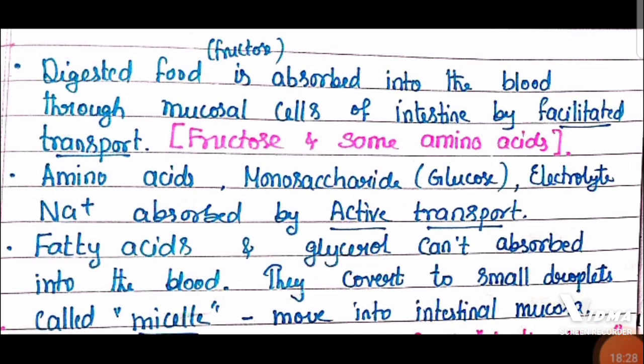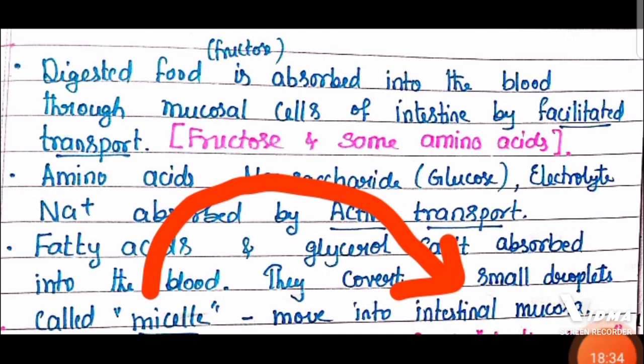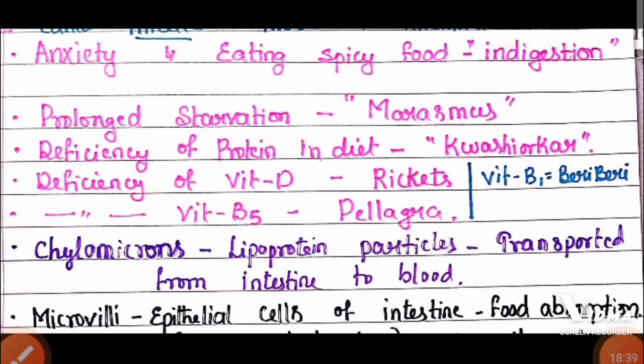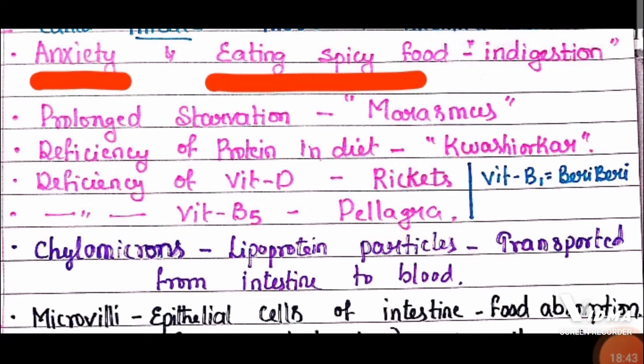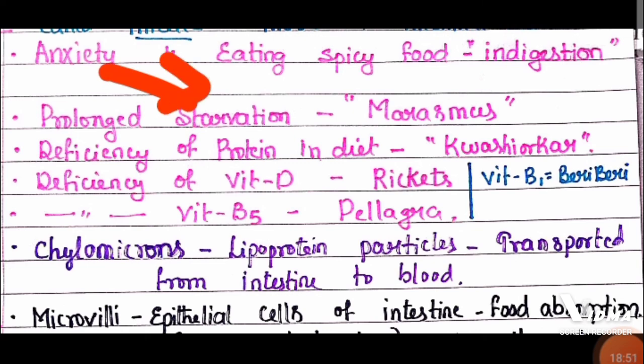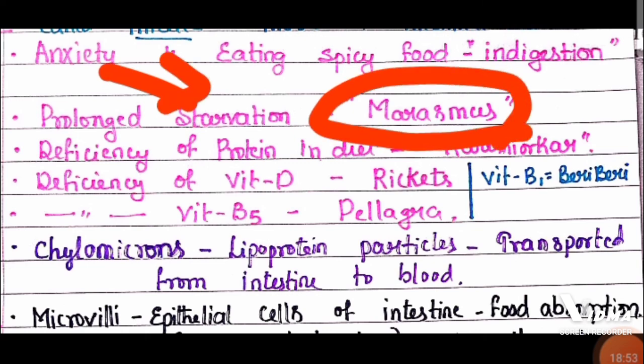That's why first they convert into small droplets called micelles. Those micelles move into the intestinal mucosa. And because of anxiety and eating spicy food, there is indigestion. And prolonged starvation causes a disease called marasmus.